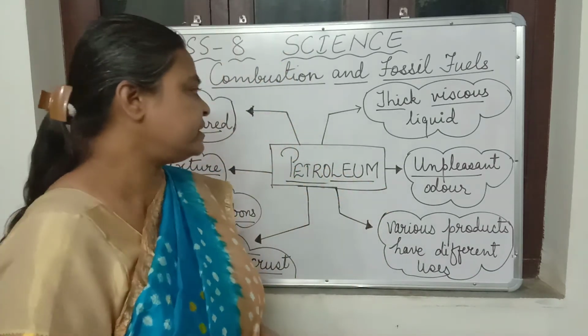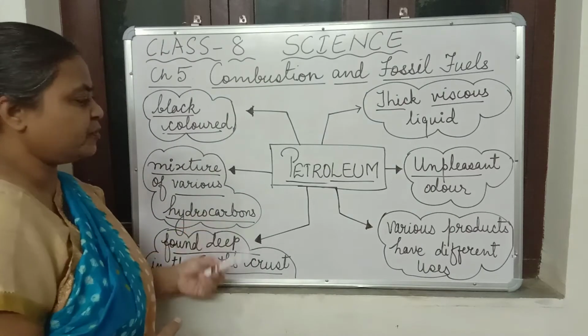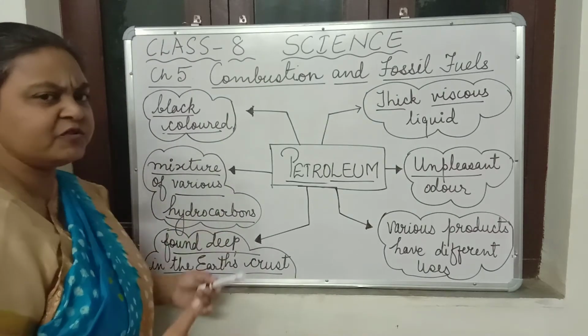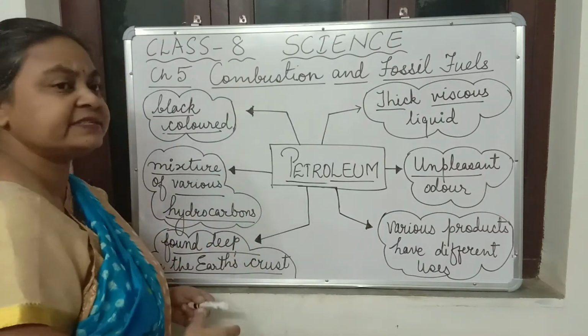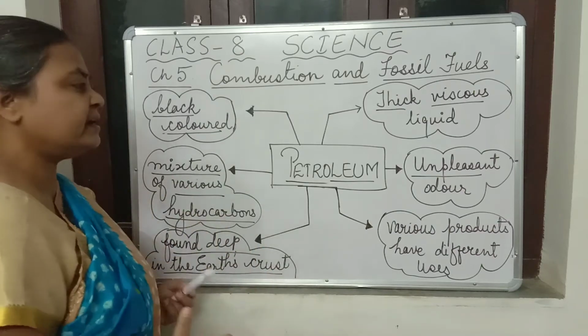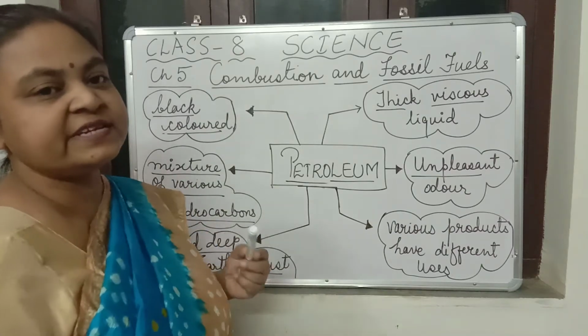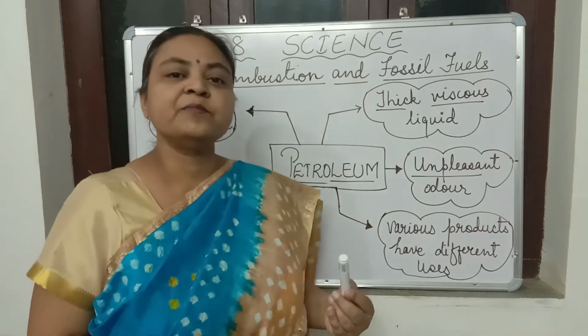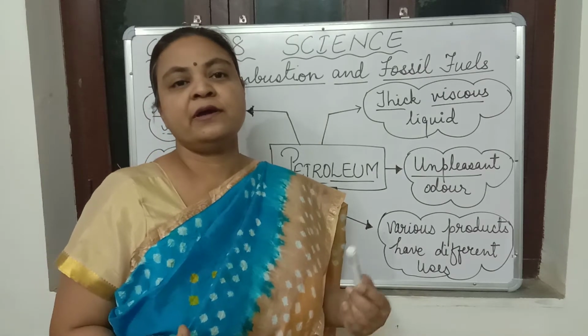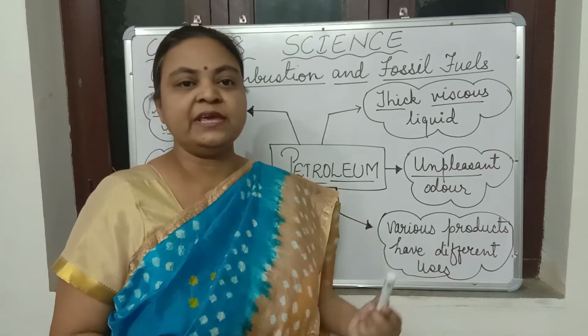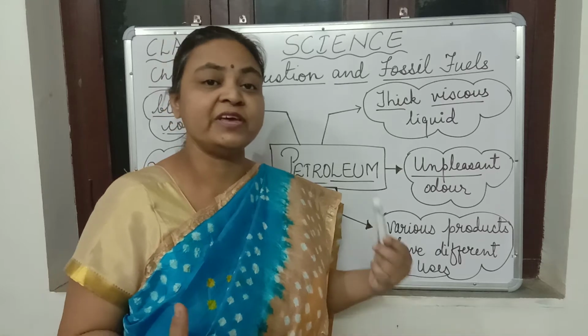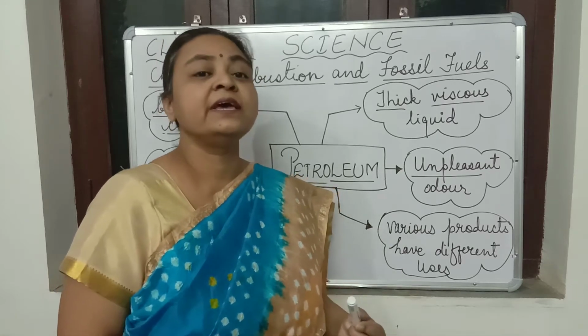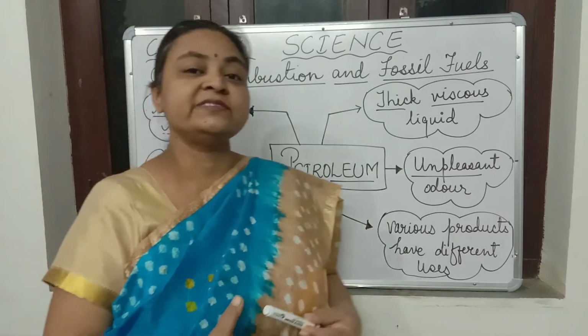So children, these are the different properties of petroleum. What is petroleum? It is a thick, viscous, dark colored liquid with an unpleasant smell. Petroleum is a very important fossil fuel because it has so many applications.